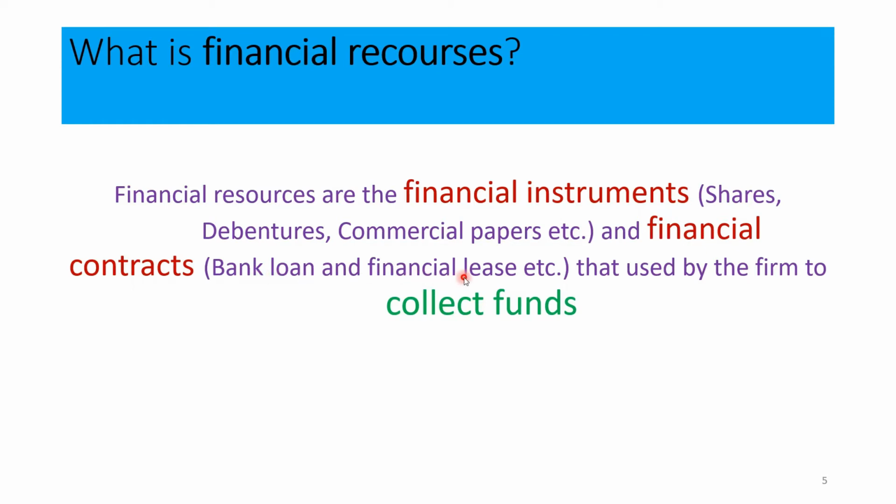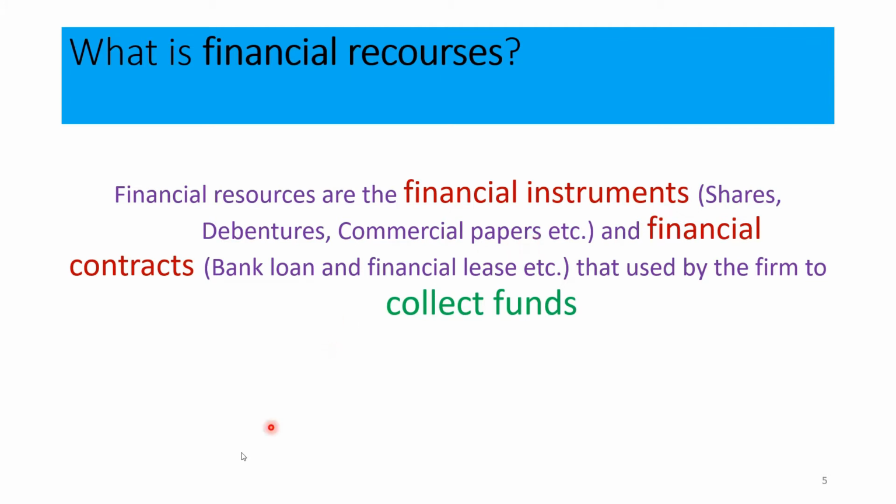In addition, other financial contracts can also be seen. These financial instruments and financial contracts can be seen in the statement of financial position of a business organization, right? They can be seen on the liability side of the statement of financial position.